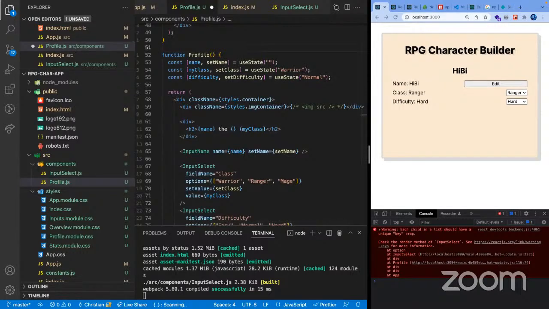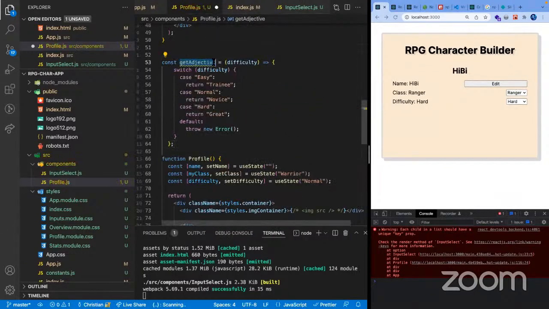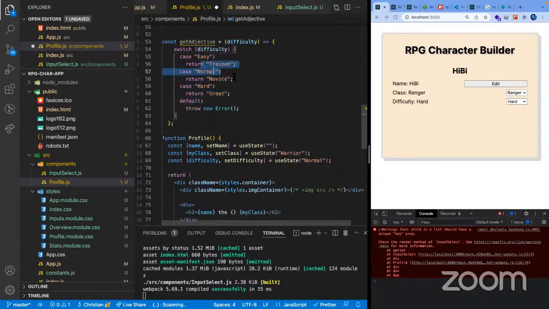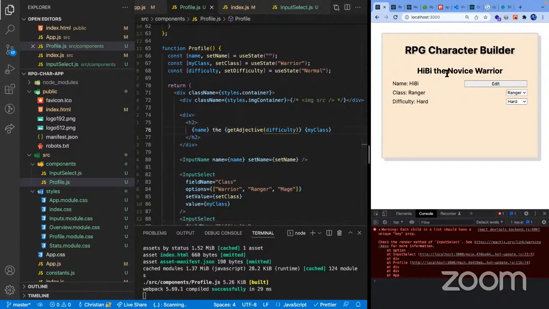And I'm just gonna grab this helper function that I made, get adjective, which is pretty much self-explanatory. So passing the difficulty and depending on the difficulty, that's the adjective that we're gonna get. And yeah, let's call that function and then pass the difficulty. So yeah, we get the novice warrior, and stuff like that.